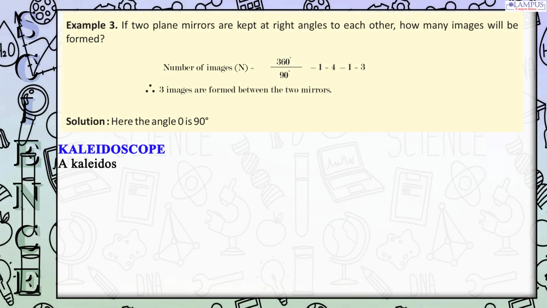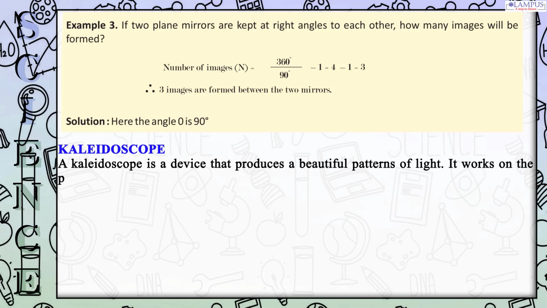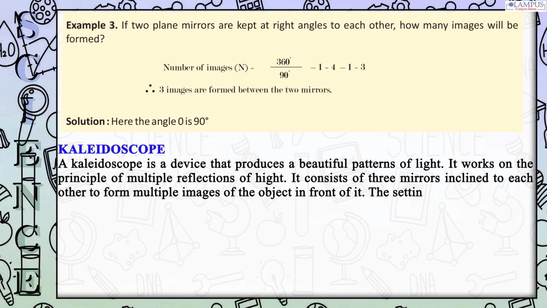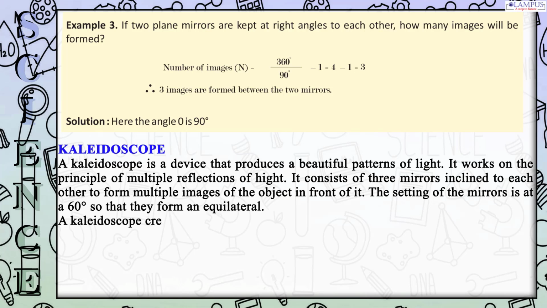Kaleidoscope. A kaleidoscope is a device that produces beautiful patterns of light. It works on the principle of multiple reflections of light. It consists of 3 mirrors inclined to each other to form multiple images of the object in front of it. The mirrors are set at 60 degrees so that they form an equilateral triangle. A kaleidoscope creates beautiful patterns which change on rotation.